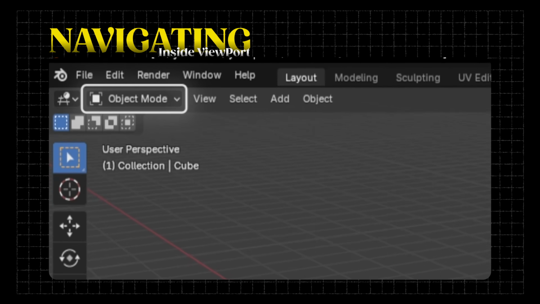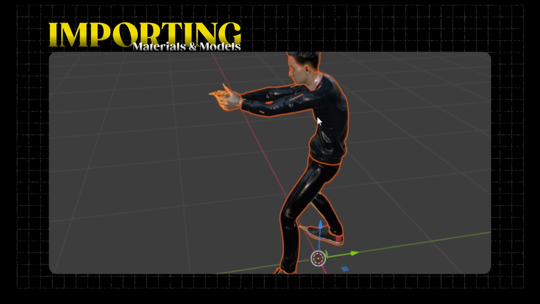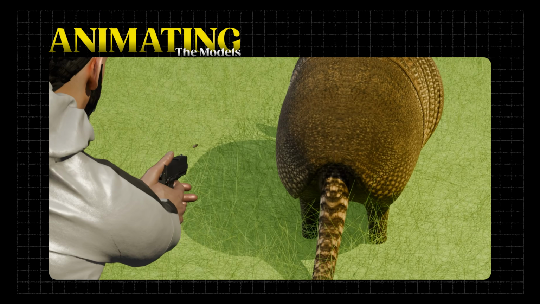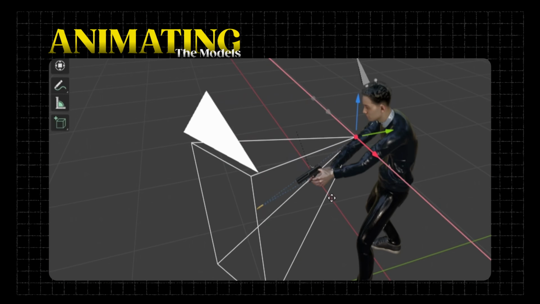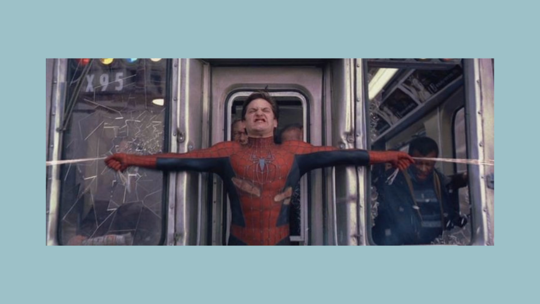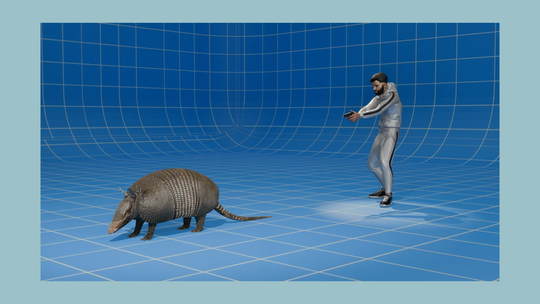And we are really gonna go in depth on navigating inside of the viewport, creating cool sets, importing materials and models, then animating them. Also we're gonna make him grab a gun and shoot at this model over here. And finally we're gonna record all of that with a cool camera and do all these sexy animations. And if you stick along till the end, you will be able to make your very own Zack D Film video in Blender 3D.